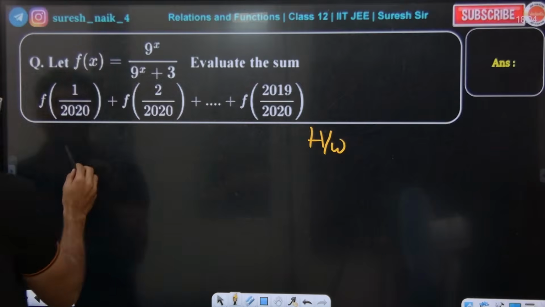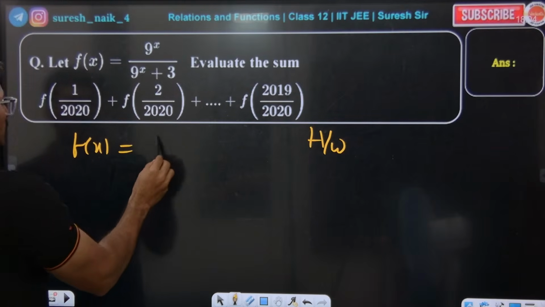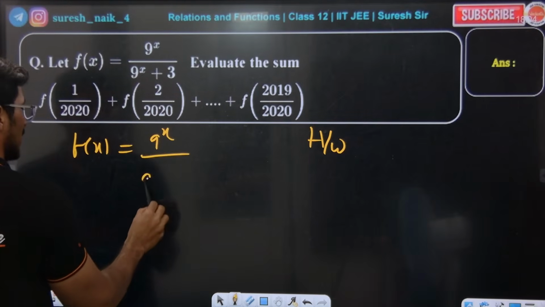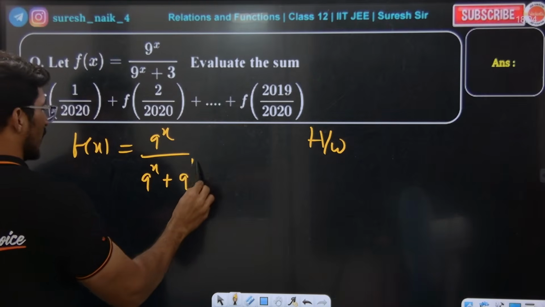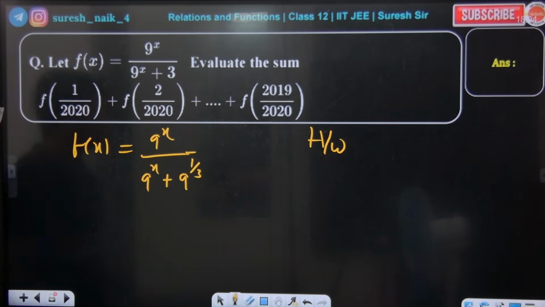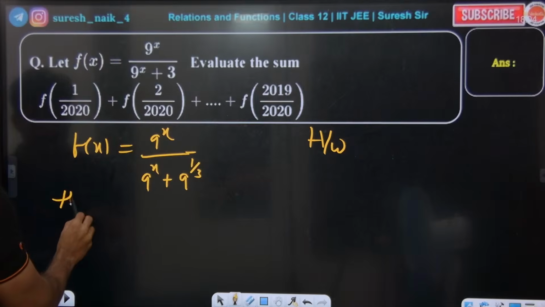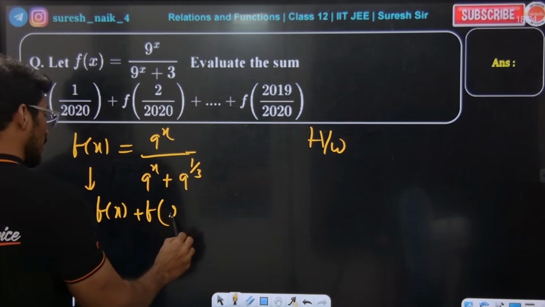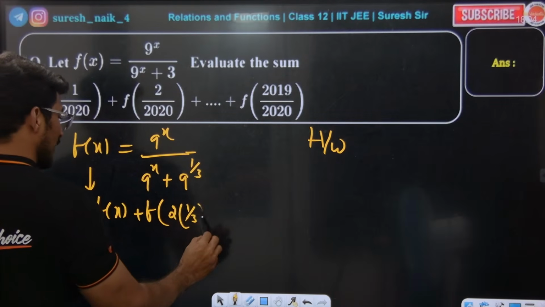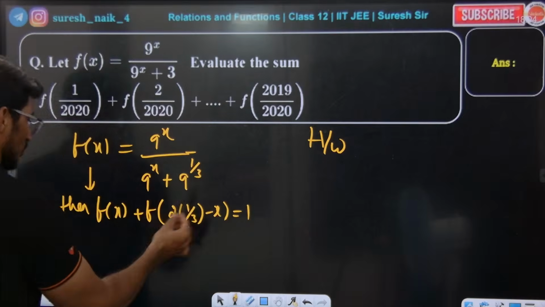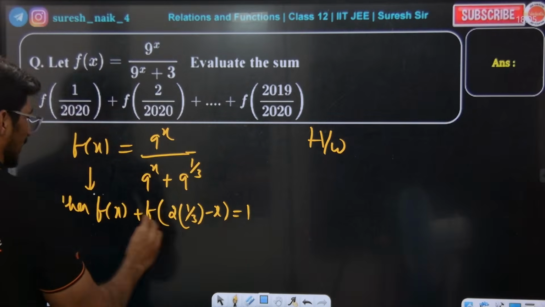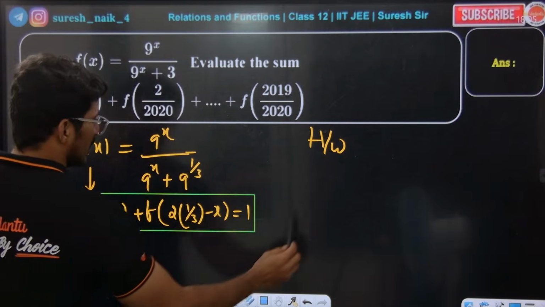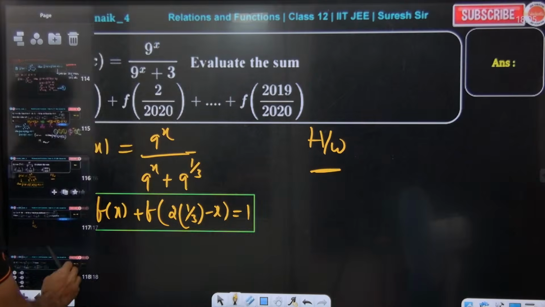Same logic. f of x should be written as what? f of x is equal to a power of x divided by a power of x plus a to the power of 1 by 3. Check. So then f of x plus f of 1 by 3 minus x will be equal to 1. So we need to apply this formula. We need to identify the logic and do this. This is homework for you. Try to do this.